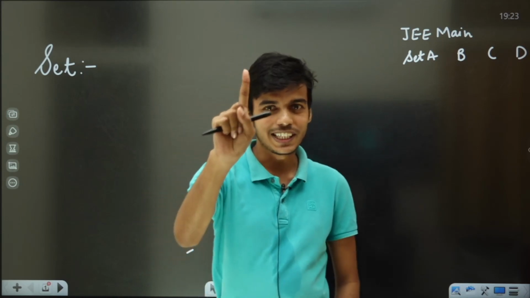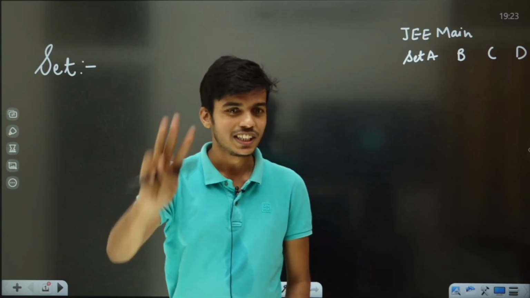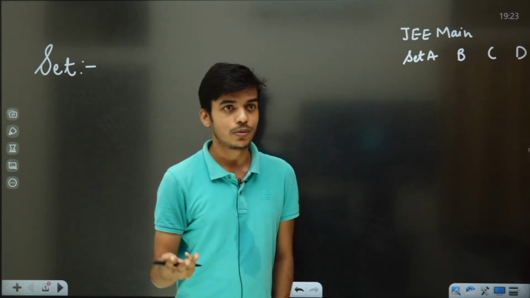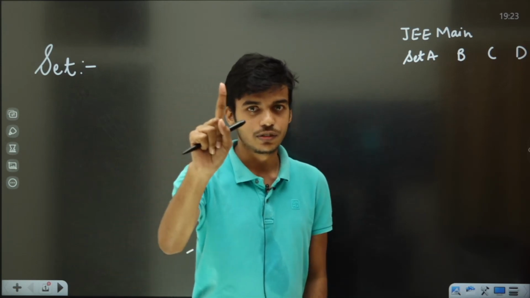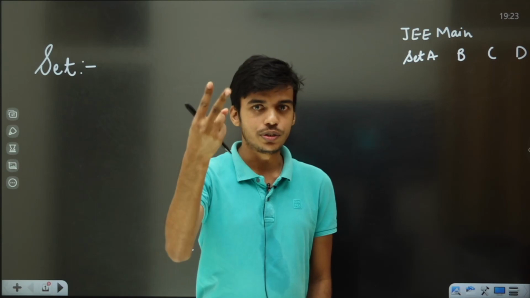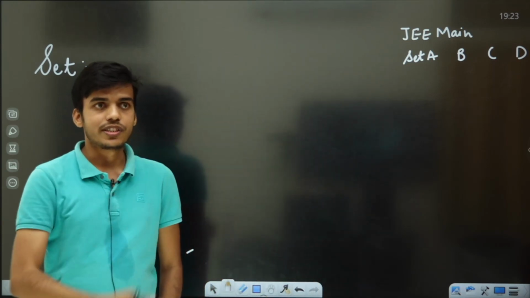The way you cheat, you might be remembering. You might be telling each other like this: question number 1, option 4. Then question number 2, option 3. Like this, you people cheat. If it had not occurred in the form of set, you people would have cheated like this: 1, option 2; 2, option 3; 3, option 4. So to avoid such a thing, papers are occurring in the form of set.